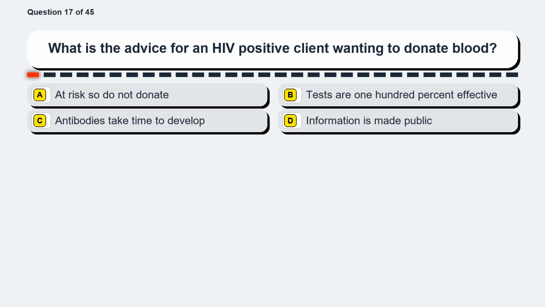Question 17. What is the advice for an HIV-positive client wanting to donate blood? Option A, at risk so do not donate. Option B, tests are 100% effective. Option C, antibodies take time to develop. Option D, the information is made public.